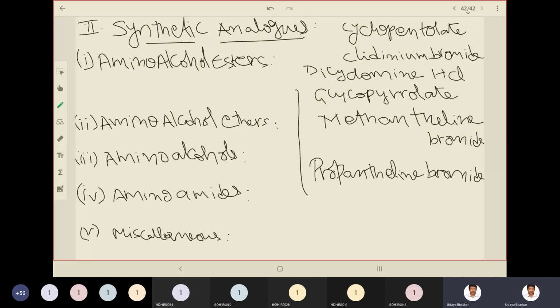So all these are examples of amino alcohol esters.